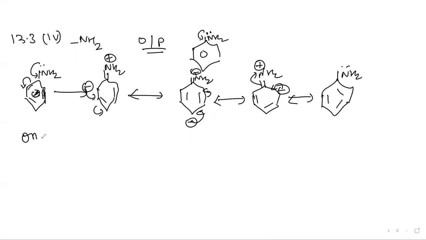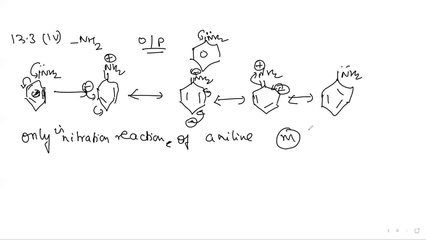only in nitration, that is the second part of the question. Only in the nitration reaction of aniline, we get meta product also. An ample quantity of meta product is also given. They are asking what is the reason.